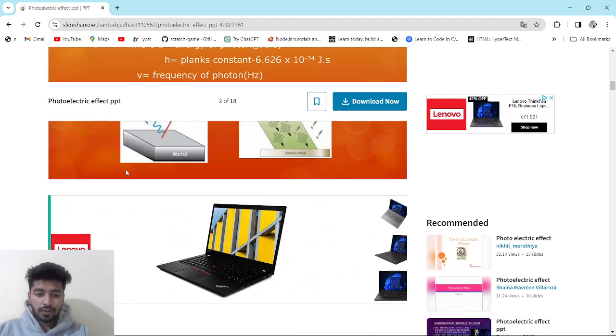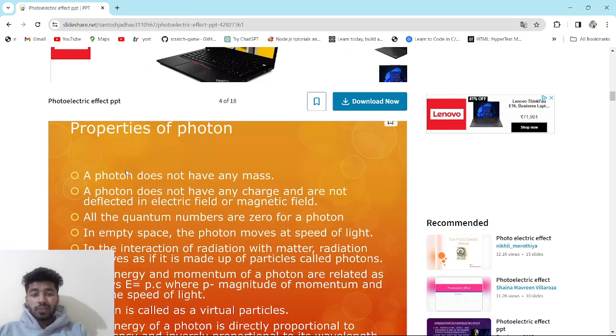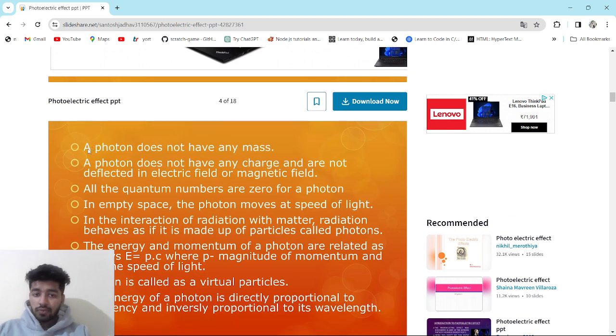Now we move forward to the properties of the photon. We have seen what modern physics says about the photon and its energy. Now we should know the properties of the photon: what a photon is, how it works, and where we use photons. All of this will be covered in the properties.